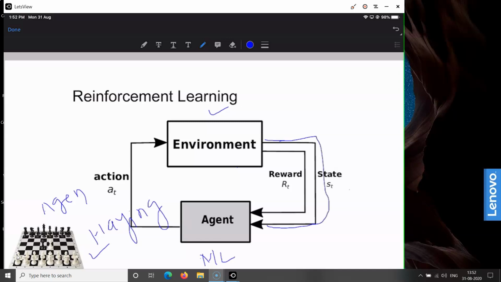And the reinforcement learning algorithms are particularly used. One example of application of the reinforcement algorithm is game playing, like for example chess.